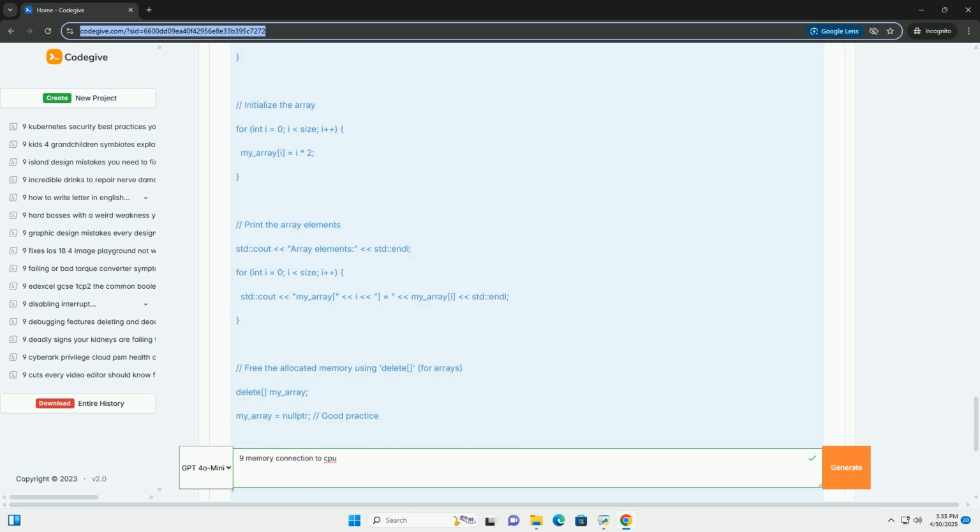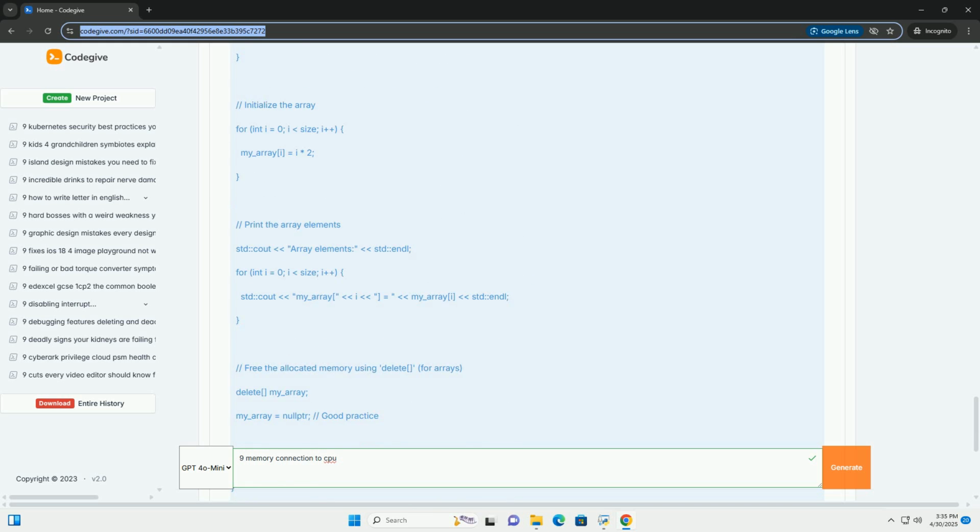/dev/mem. This is a character device in Linux that provides access to physical memory. It's usually only accessible to the root user or members of a specific group. mmap. The mmap system call maps a region of physical memory into the process's virtual address space. This allows you to access physical memory as if it were normal memory.